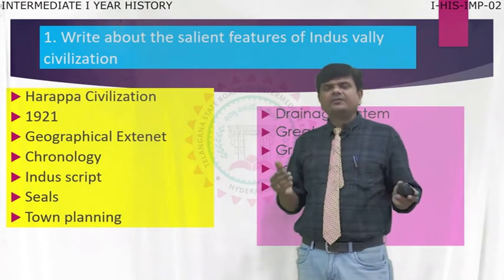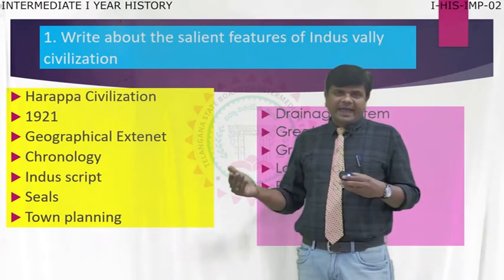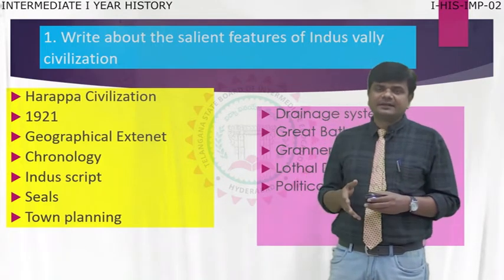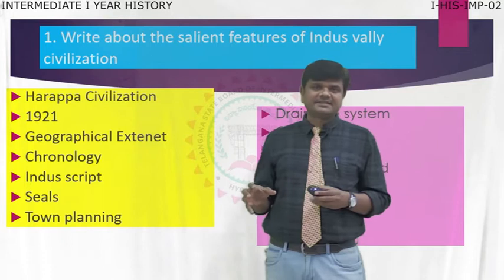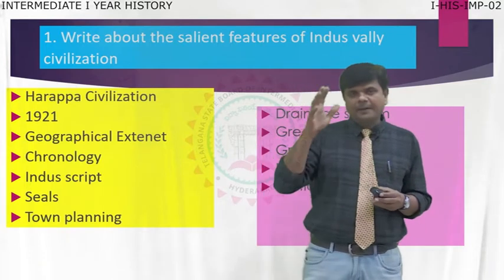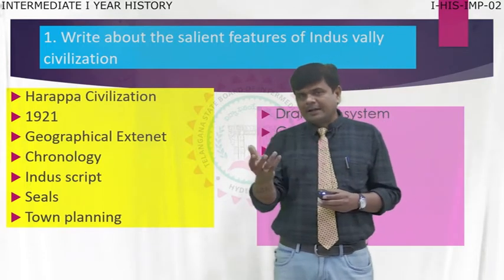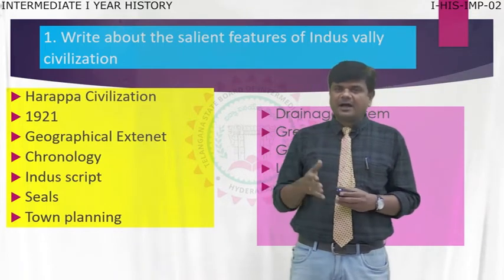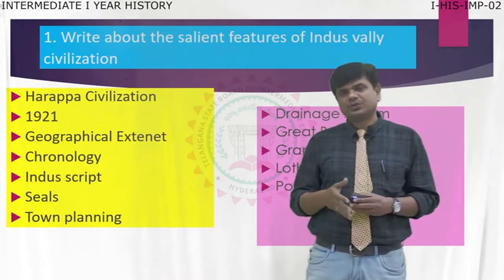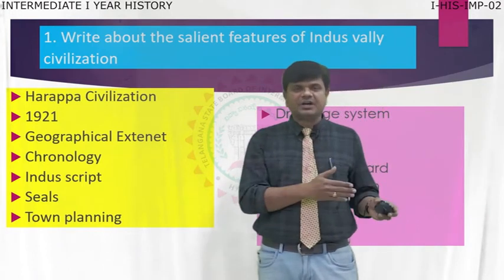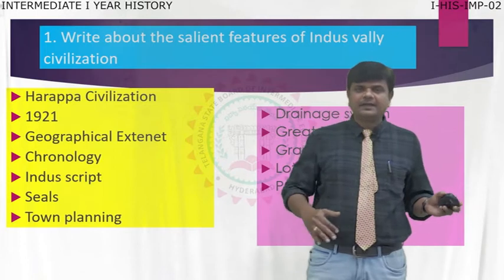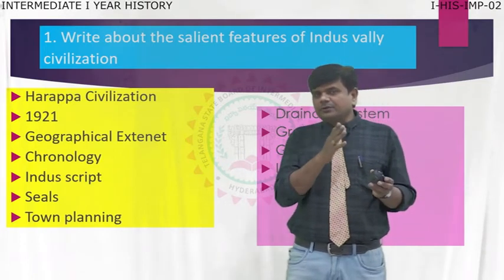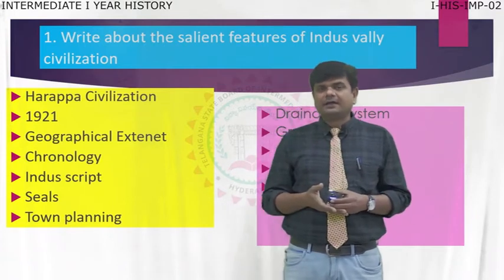Nowadays, because of the exploration and excavation by archaeologists, they have noticed remains from different places like Rajasthan, Uttar Pradesh, Gujarat, Haryana, Punjab, Maharashtra, from Kashmir to Maharashtra, and even Pakistan.